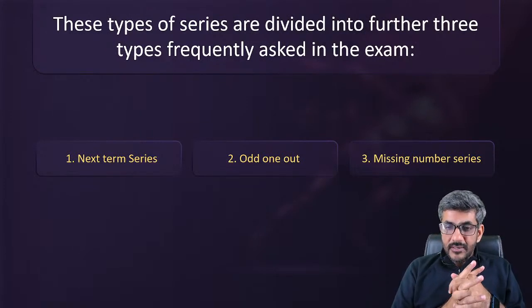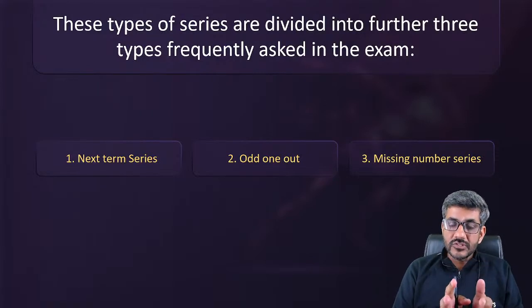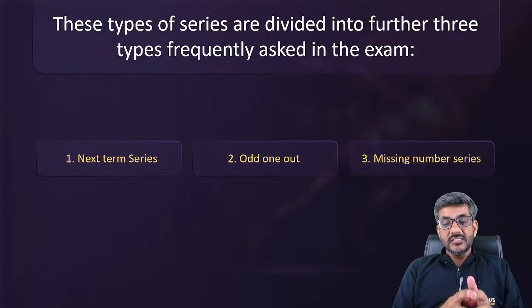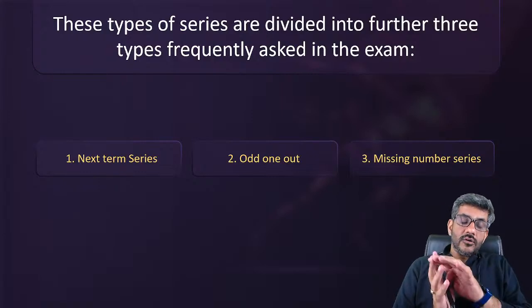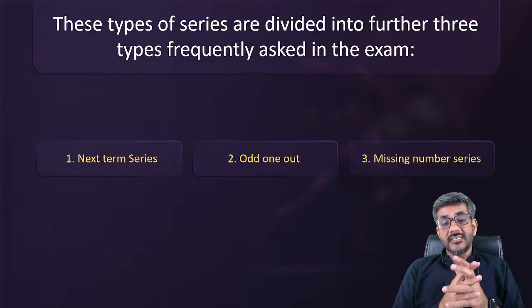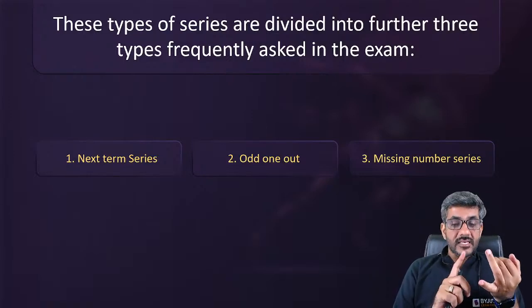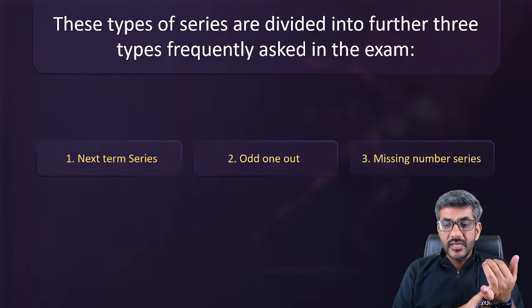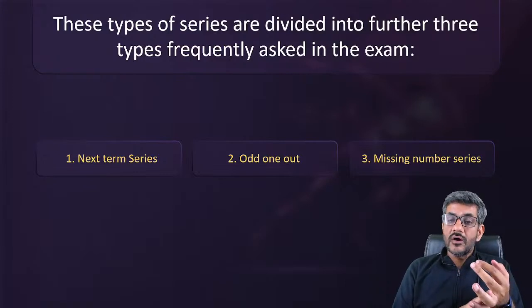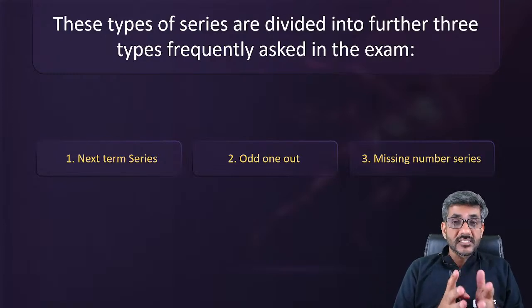Okay, hello Kshitij and Naman. I hope this point is clear to all of you. I have already told you the importance of the topic. Series based questions are having more weightage than all reasoning combined in TISSNET. From that perspective, you can say it is a very important type. We have numbers based series, letters based series, and a combination of the two, which is called alphanumeric. We have three type of questions: next term based questions, odd one out based questions, and missing number series based questions. These are the three type of questions, and that's what we are going to discuss as well.